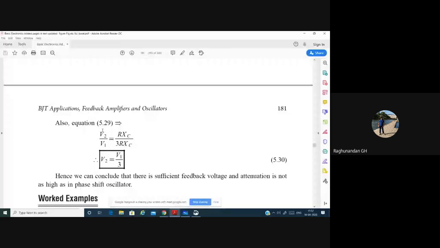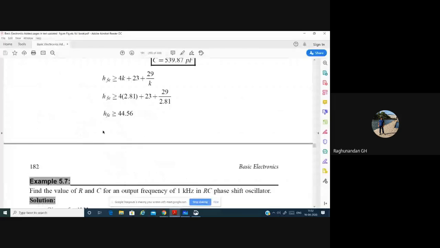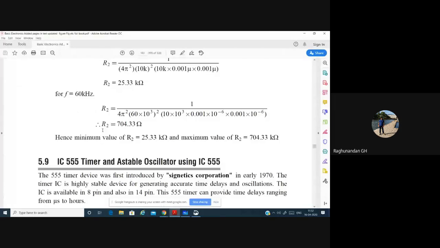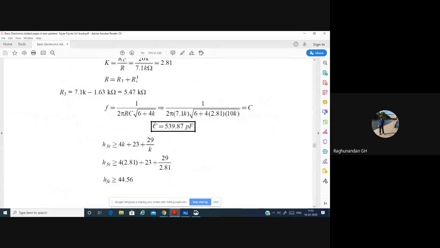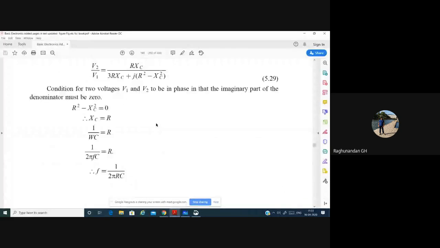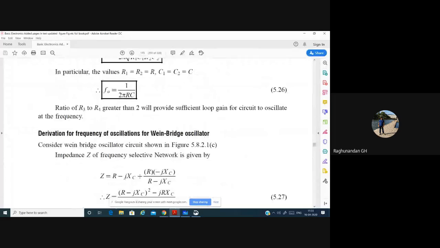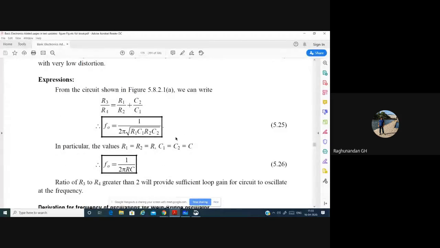After that, we go with the 555 timer IC oscillators. See, whatever we are doing is discrete. In the discrete, we have only these two, RC and Wien bridge oscillators. There are still more oscillators like the Hartley oscillator, Colpitts oscillator, crystal oscillator, all those things. These are all discrete oscillators that are not in your syllabus. Only you have these two.